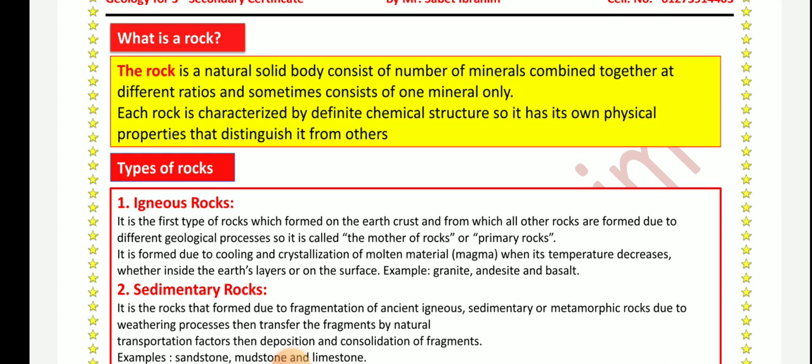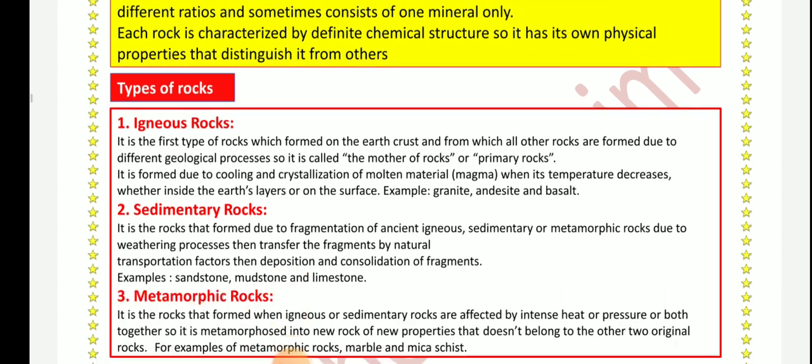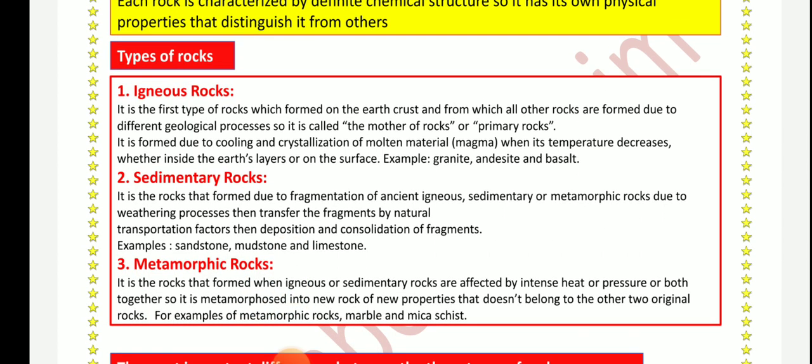So each rock has some characteristics by which we can differentiate it from other rocks, or it is distinguished by these properties from other rocks. There are different types of rocks: igneous rocks, sedimentary rocks, metamorphic rocks.